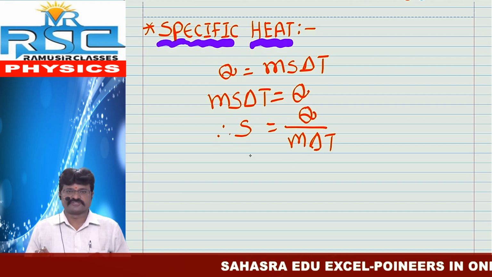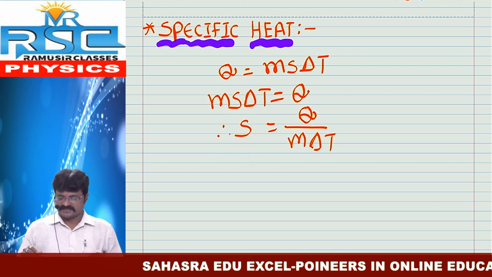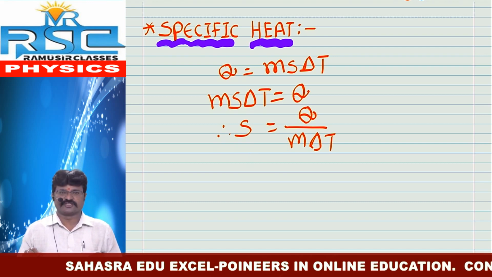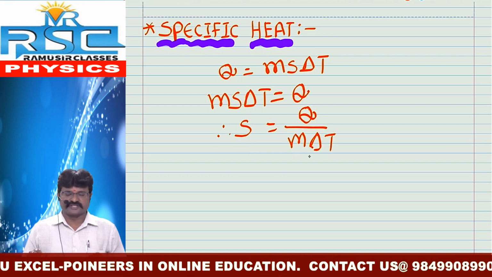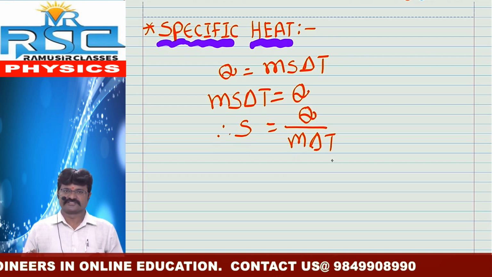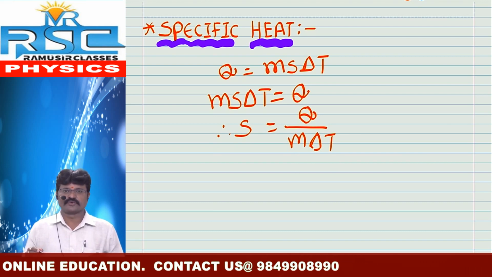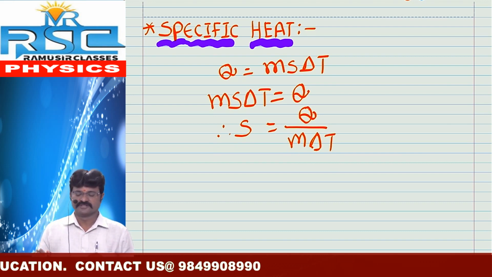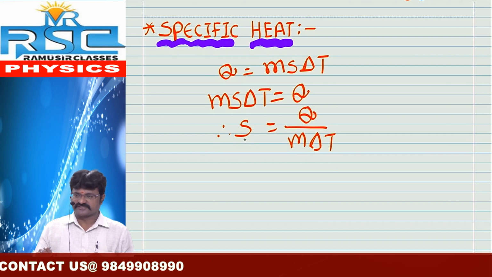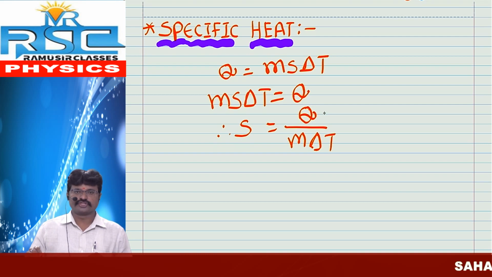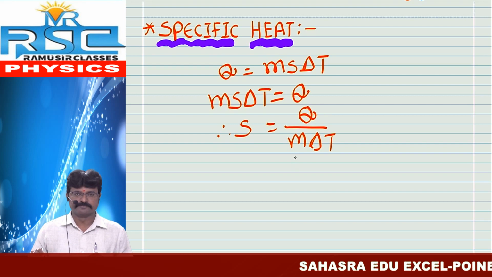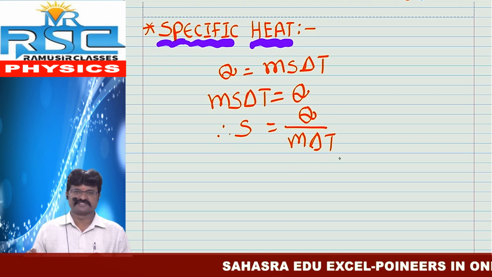Once again I want to explain this definition. Specific heat of a substance is defined: s is equal to quantity of heat Q by unit mass of substance m by 1 degree Celsius.